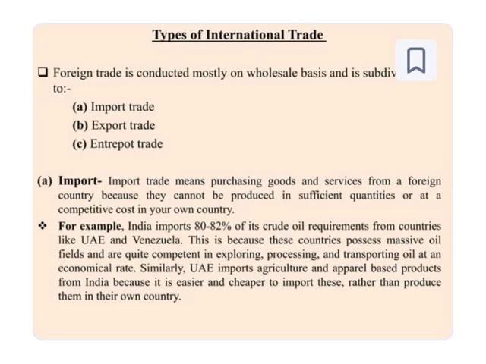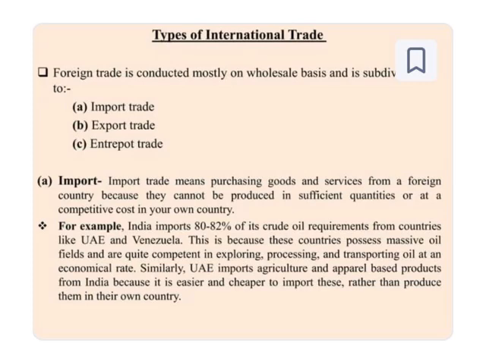Types of international trade. The first type is import trade, then we have export trade and entrepot trade. So what is import? Import means purchasing goods and services from a foreign country. When we buy something from another country, it is called import. And why do we do that? Because we don't have sufficient quantities, or we don't have them at a competitive price in our own country. So we import certain things.